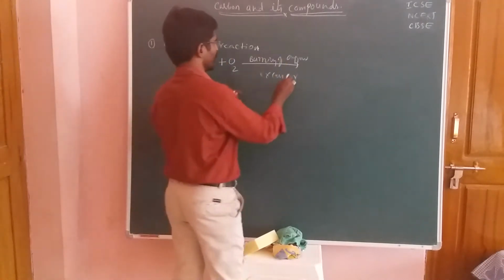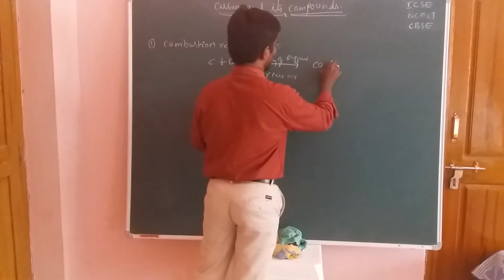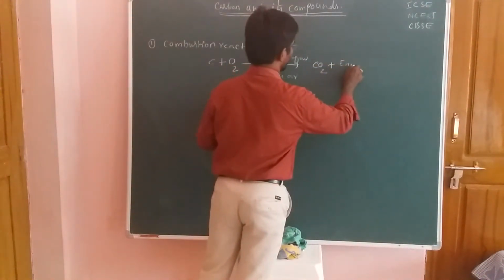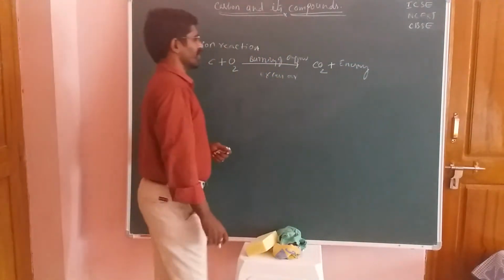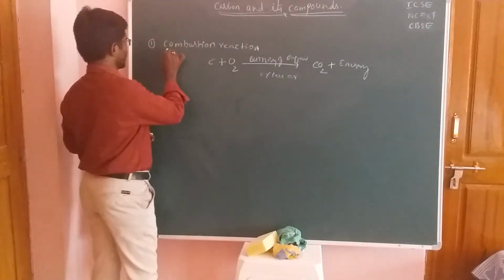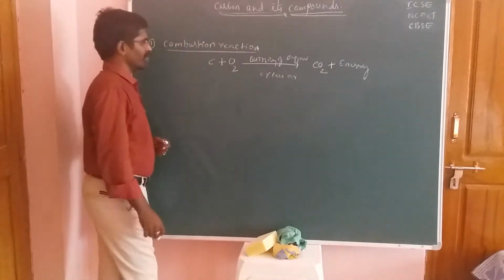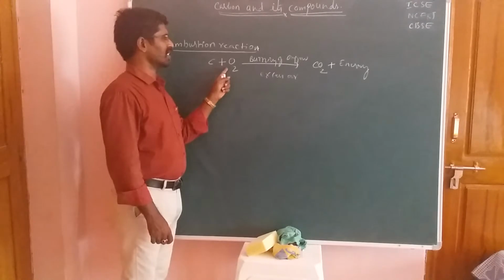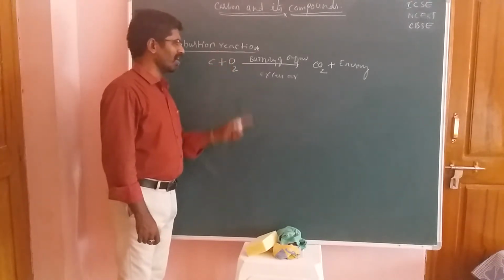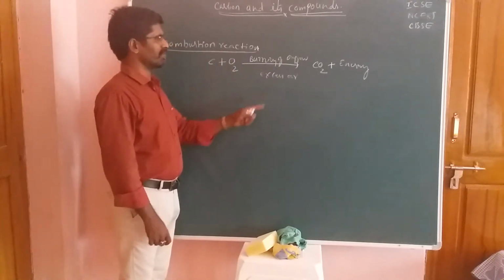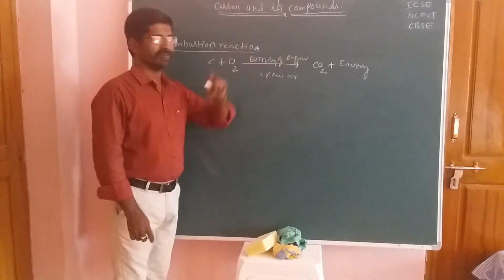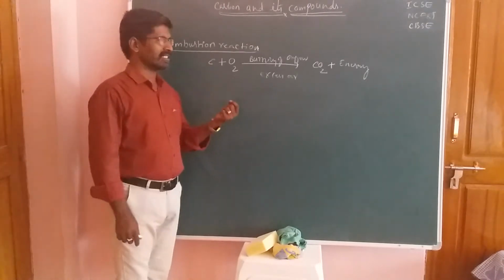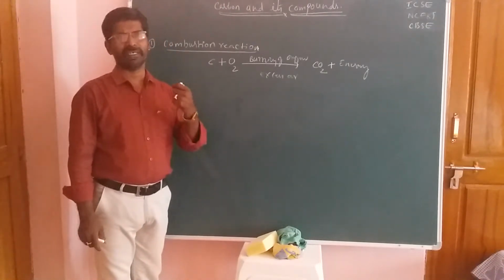So this reaction gives us carbon dioxide, and heat or energy should be released. Okay, so this is the first reaction in combustion reactions, and you have to take the second type of reaction. Now the carbon reacts with oxygen, known as burning in presence of excess air. It should produce CO2 gas and some amount of energy. So this reaction is also known as an exothermic reaction.